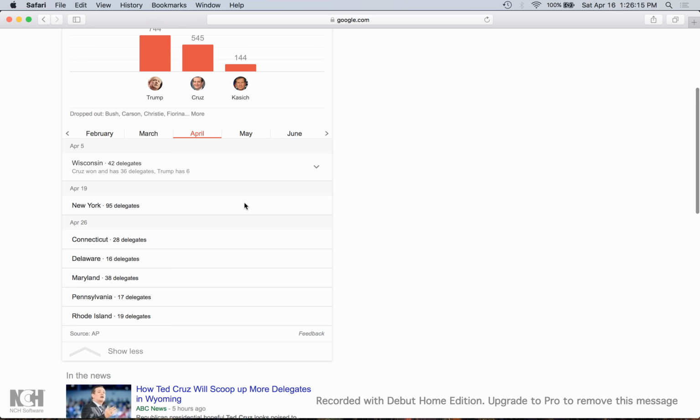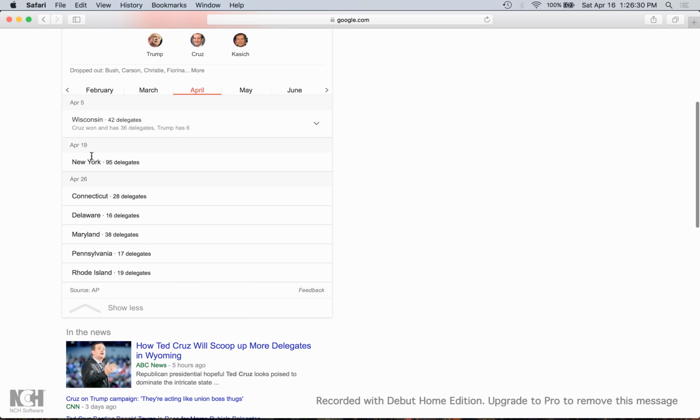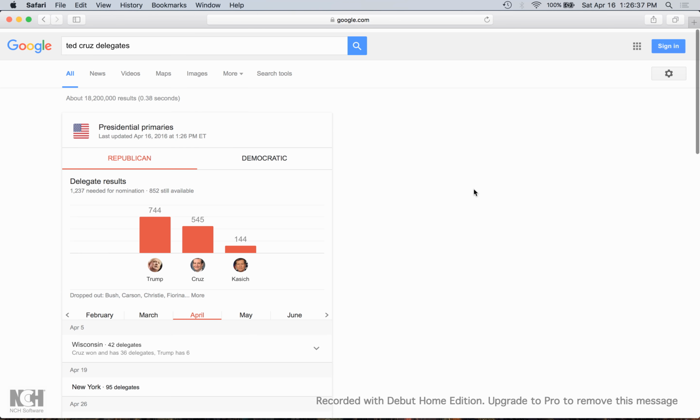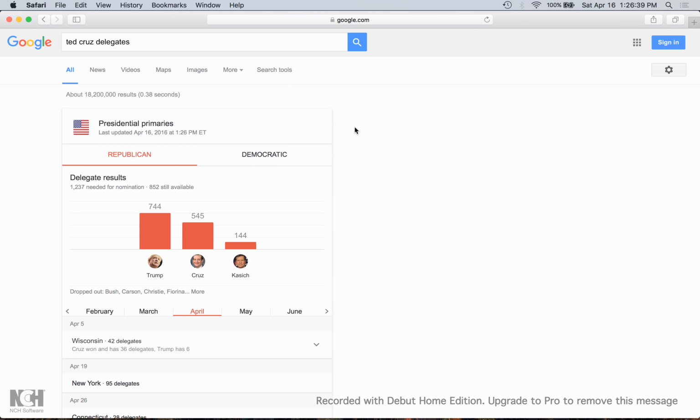And even if you click on Google, more information, you can see that there's a Wisconsin primary coming up with 42 delegates. And it says even right here, Cruz has won 36 delegates, and then Trump has 6 of the 42. And then it shows upcoming primary elections. And so that's just basically an outline of how to get more information on presidential candidate Ted Cruz.